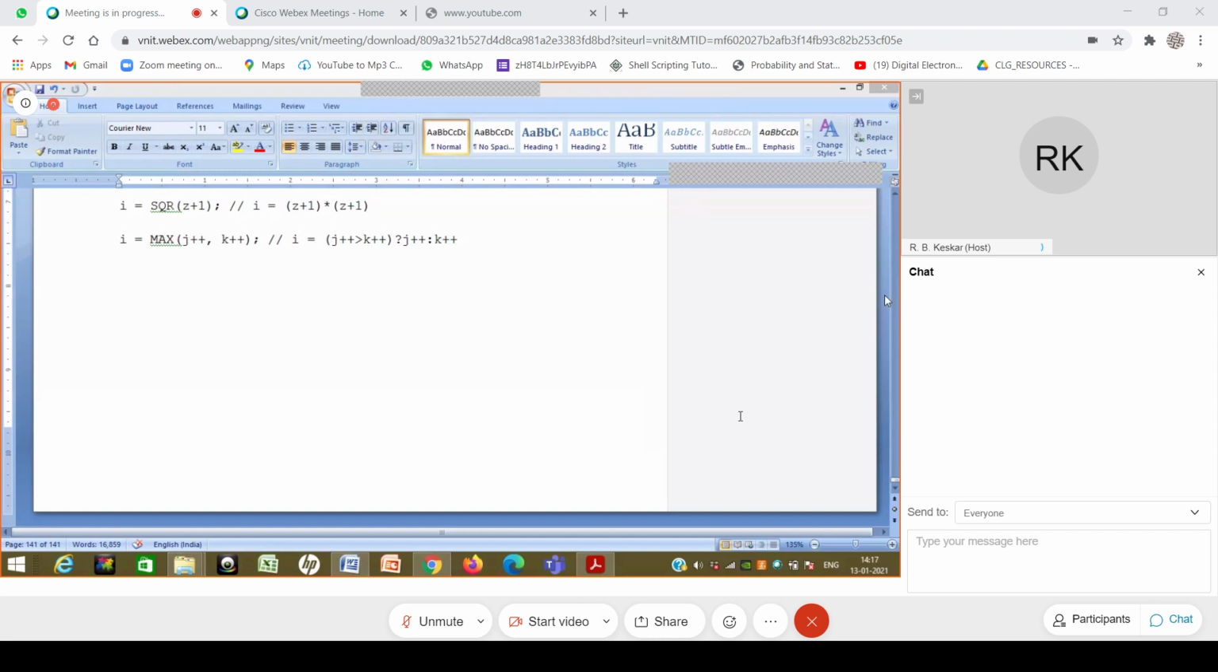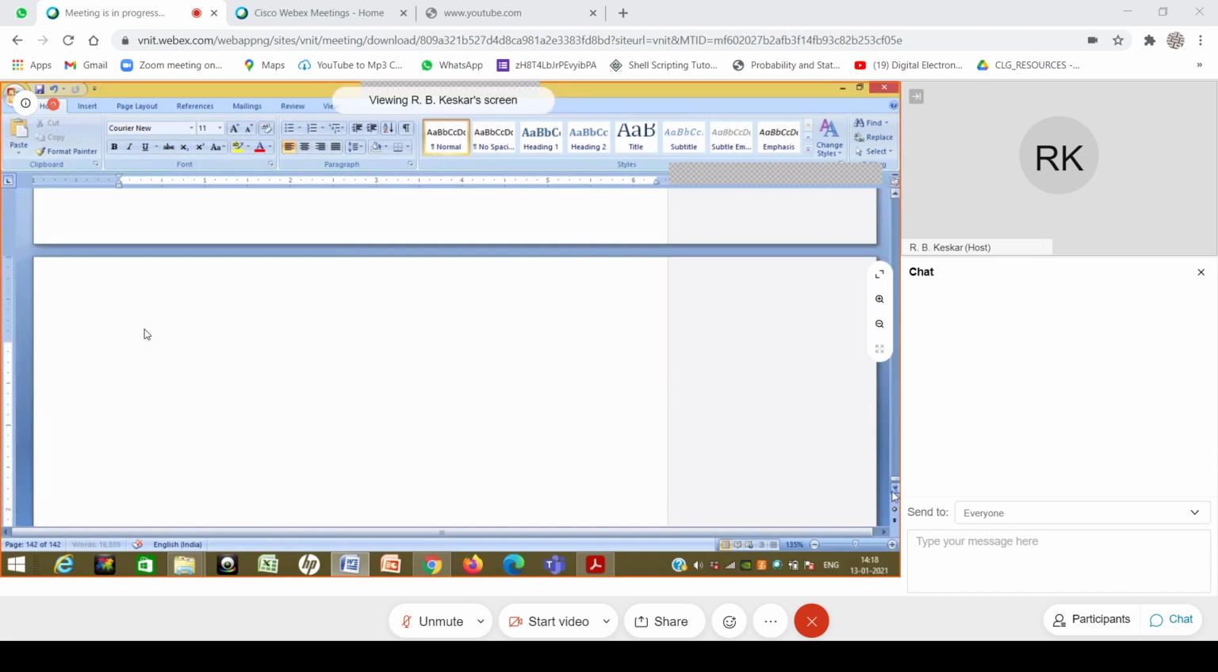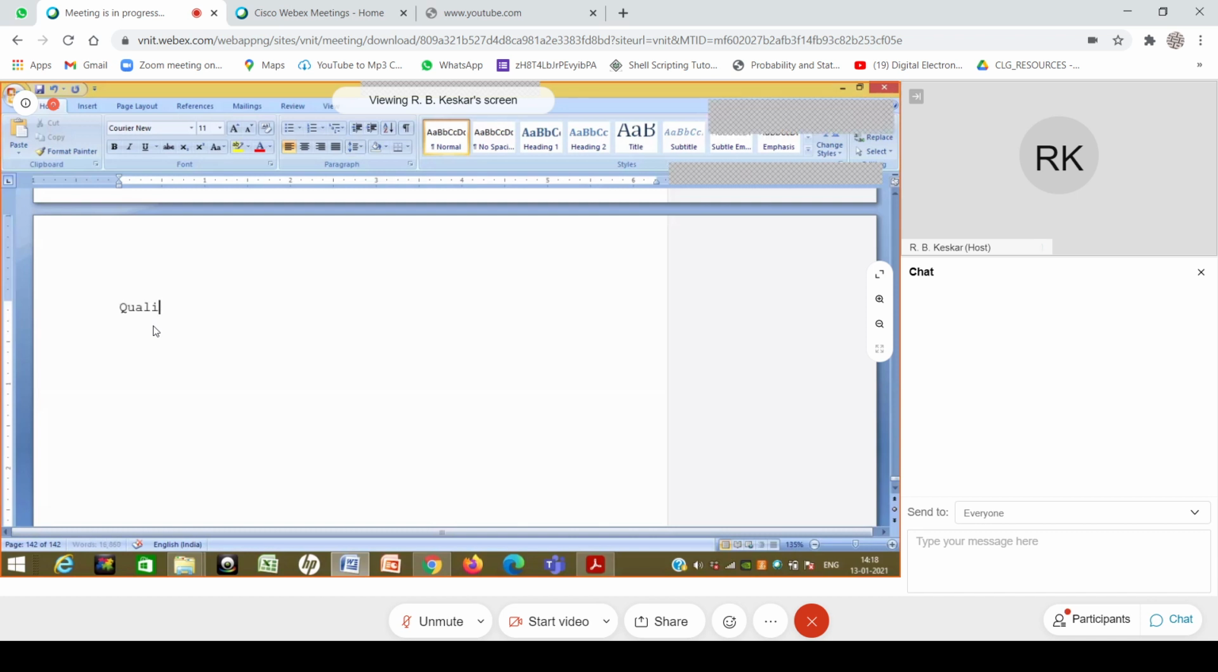So before I take any of the qualifiers, the simplest qualifiers which I can take, there are perhaps two qualifiers I can take immediately, and then we'll move on to the other ones. The first is const, and the second is register, and the third one is volatile. Okay. So what is const?